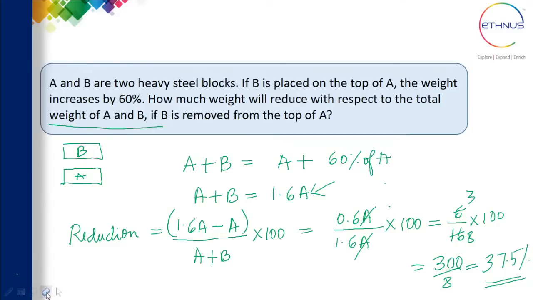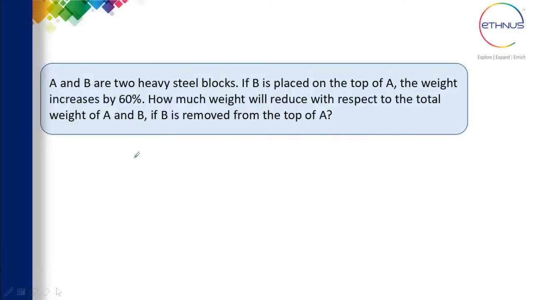So I'll tell you one more method. We can also solve this by one more method, and that method is, see here, there is a 60% increase when you add the weight. 60%, if you write it in fraction format, will be 3 by 5. So whenever there is an increase of 3 by 5 by the addition or something, when you remove that, there will definitely be a reduction in the weight, and for that reduction the numerator will be the same, that is 3.